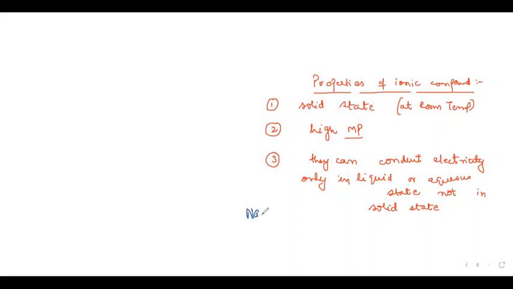Like again, you can take the example of any ionic compound. If we are taking solid NaCl, no doubt the electrostatic forces of attraction are there, but Na+ and Cl- ions are not free. They are bonded with each other. And to conduct electricity, we want charge carriers. In ionic compounds, ions will be the charge carriers.